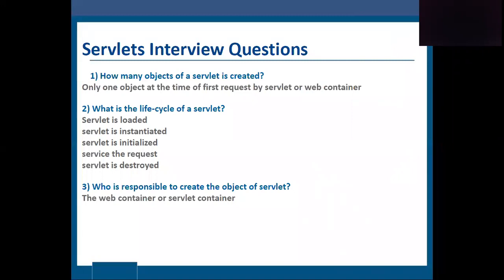How many objects of servlet are created? Only one object, at the time of the first request, by the servlet or web container. What is the life cycle of a servlet? Servlet is loaded, servlet is instantiated, servlet is initialized, the request is serviced, servlet is destroyed. Who is responsible for creating the object of the servlet? The web container or servlet container is responsible for creating the object.